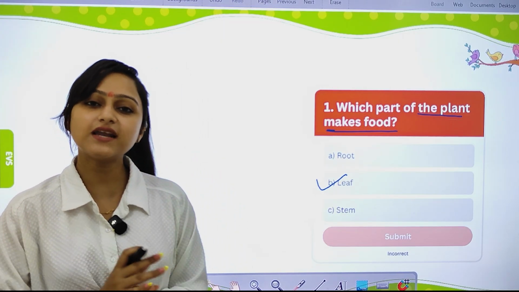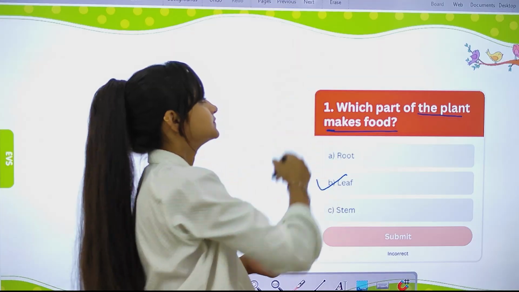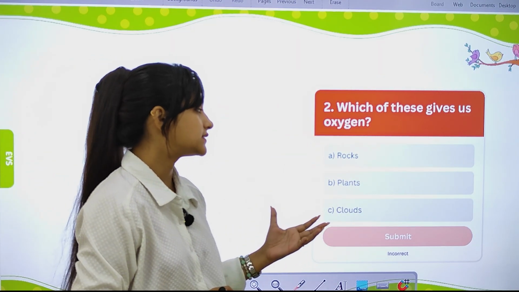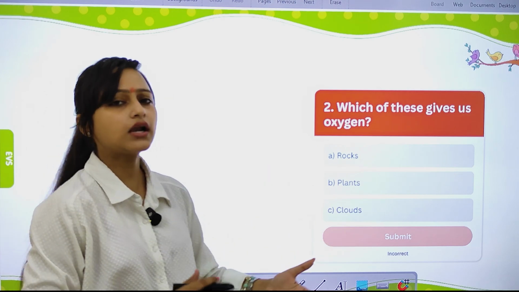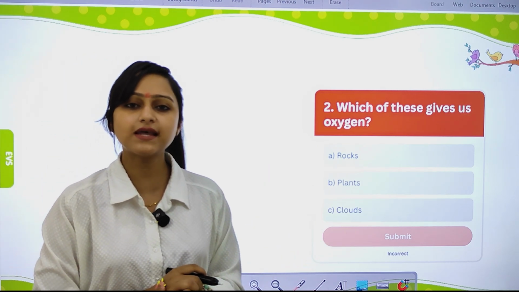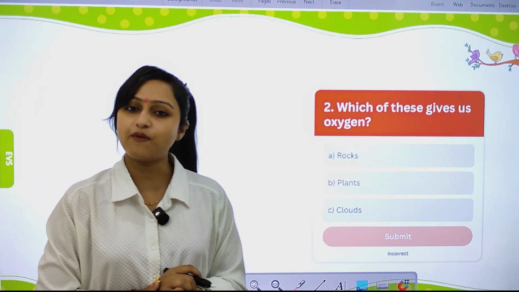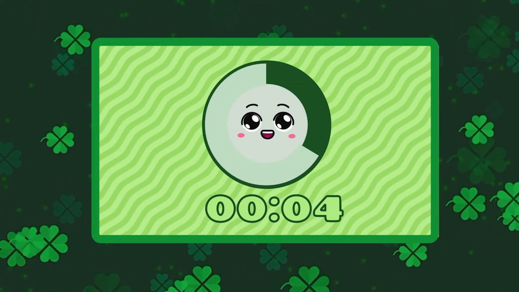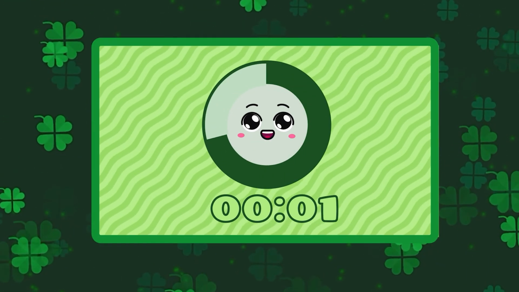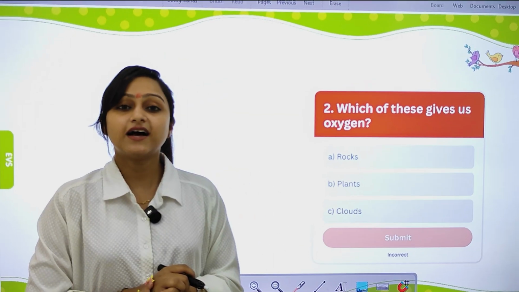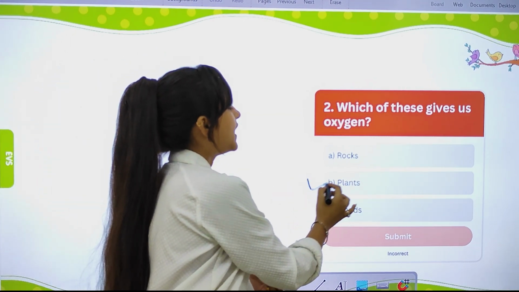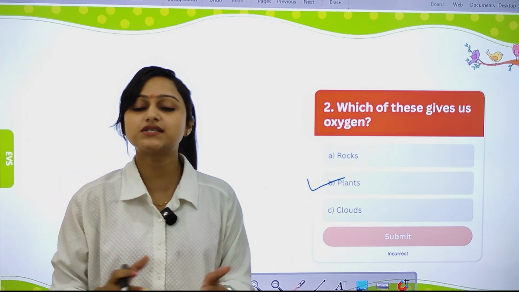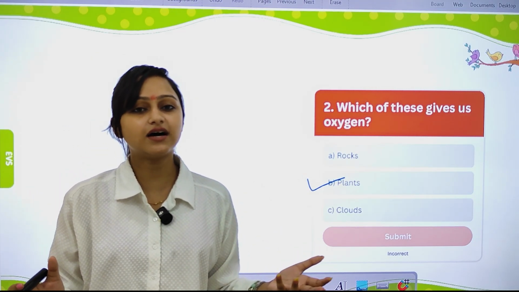Now let's move to another question. Here is the second question. Which of these gives us oxygen? Rocks, plants, or clouds? Tell me the correct answer. I'm waiting for your response. Yes, plants. Plants give us oxygen, through which we can live. Without oxygen, we cannot survive on this earth.